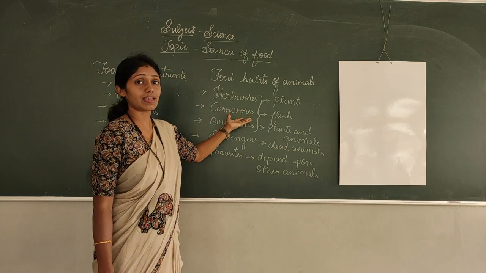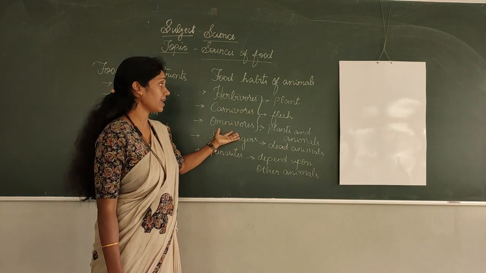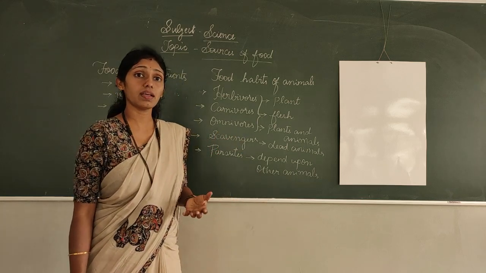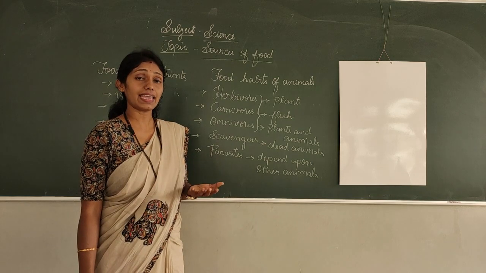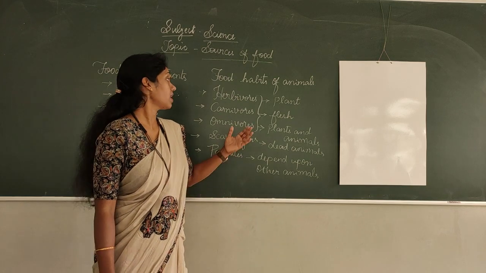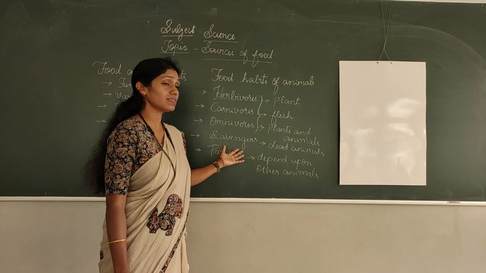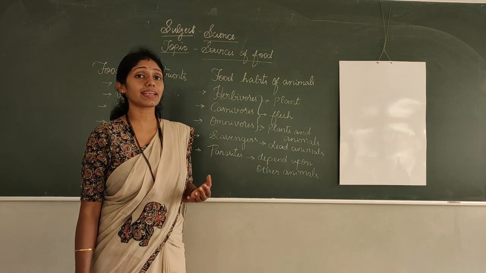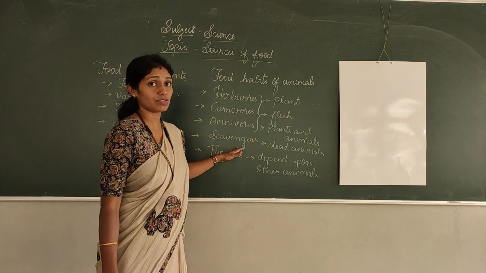And then omnivores, which eat both plants and animals: bear, fox and hyena. The scavengers: crow, vulture, hyena.